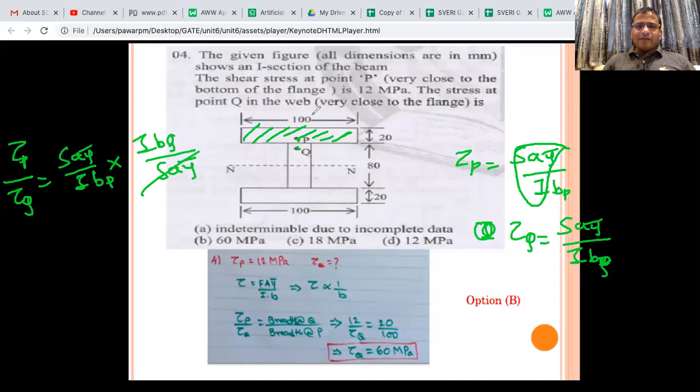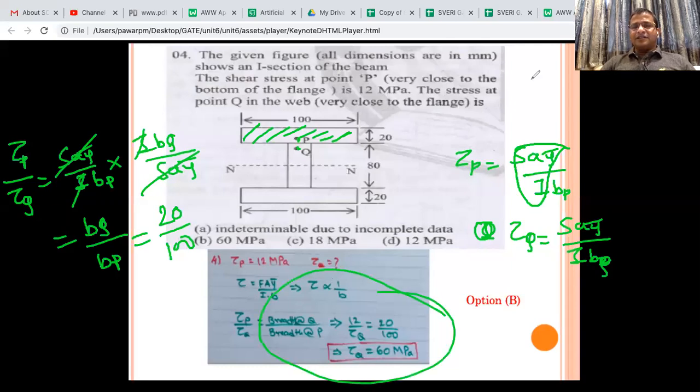S A Y bar is the same for both cases, so it gets cancelled. I is the same for both cases, so it will be BQ by BP. So width at Q divided by width at P. Width at Q is 20 and width at P is 100, and one of the stresses is given, the stress at P is 12, and if you rearrange that, you get this answer.